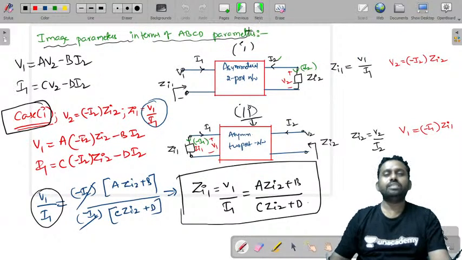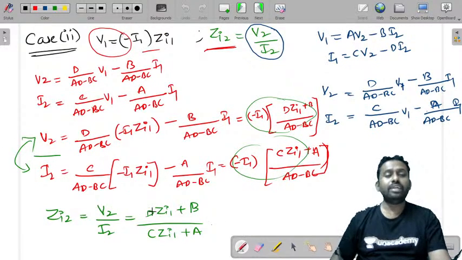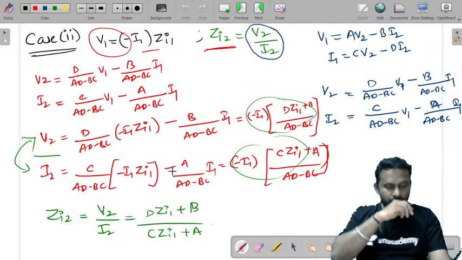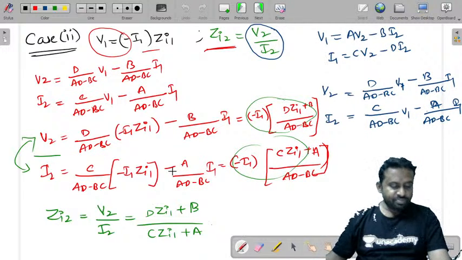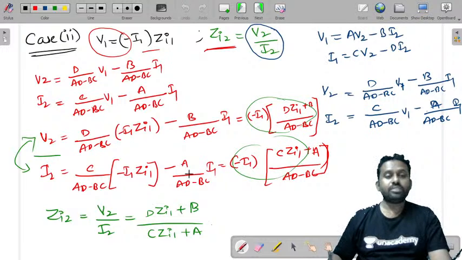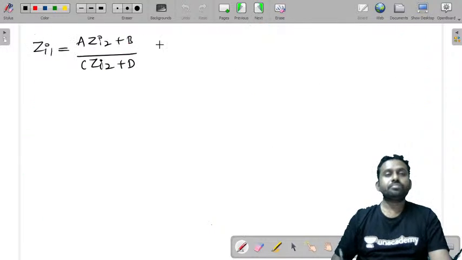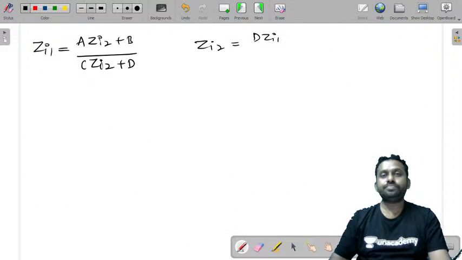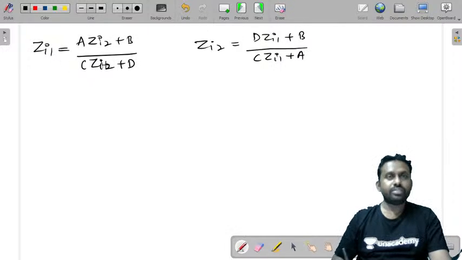Similarly, Zi2 is equal to D Zi1 plus B by C Zi1 plus A. So you have these two values.